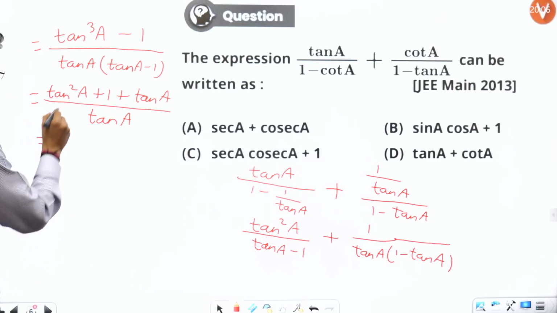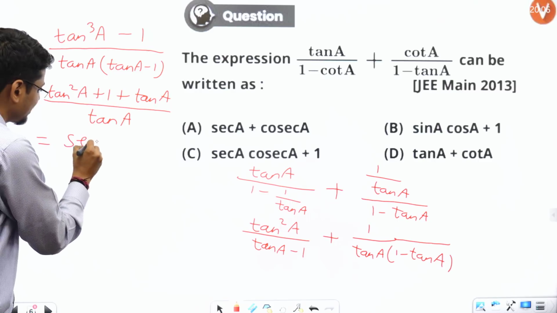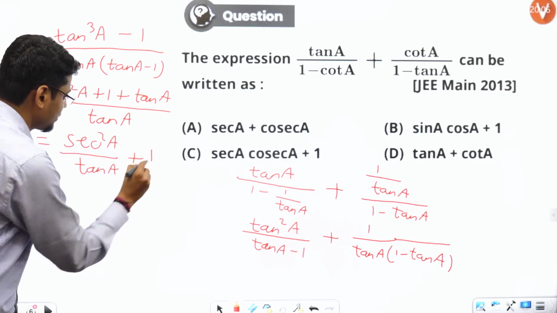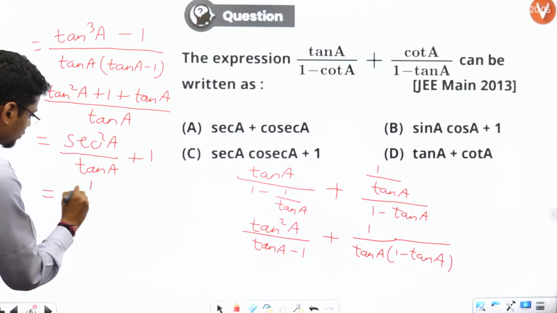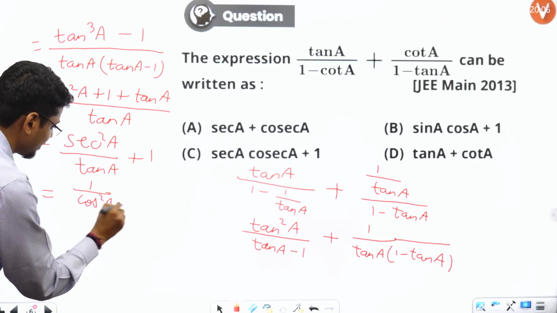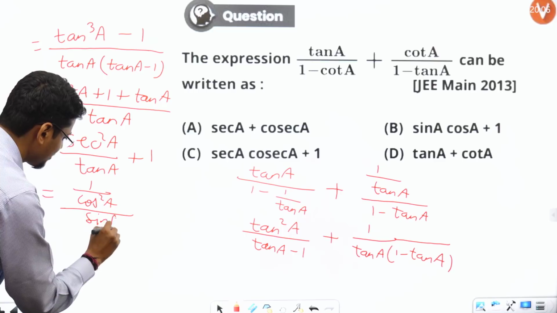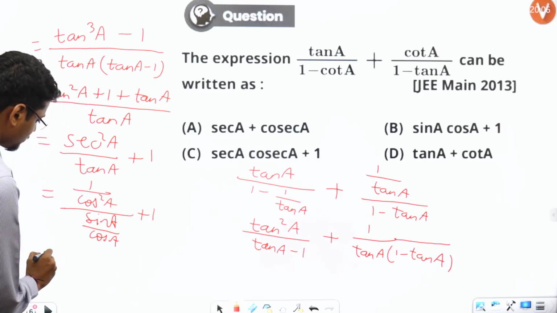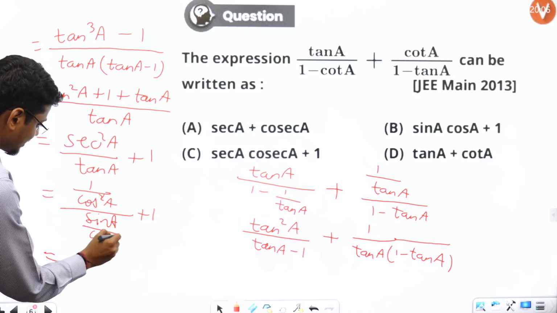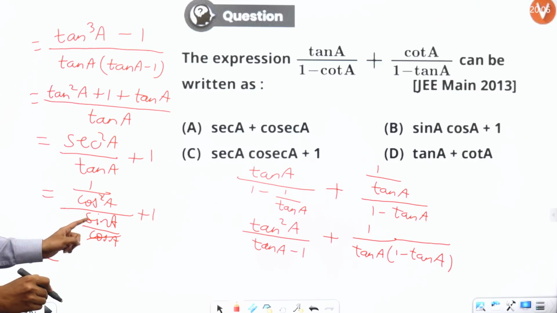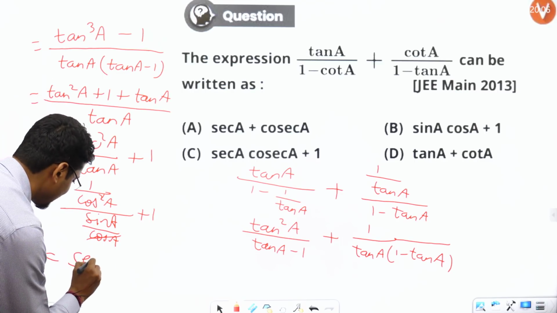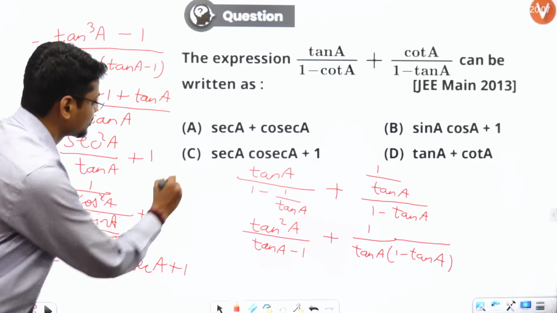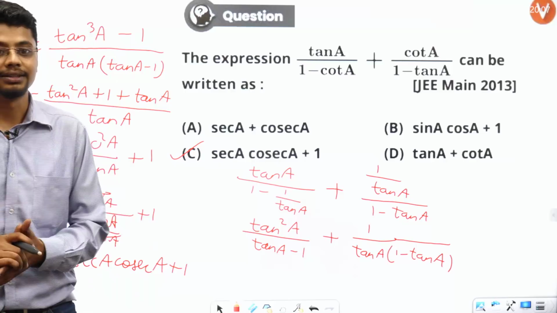So this leads me to 1 plus tan square A, which is sec square A, divided by tan A, plus 1. Now let's go to sin and cos. So it becomes 1 by cos square A divided by sin A by cos A, plus 1. Of course this gets cancelled out. It is like 1 by sin A cos A plus 1, which is like sec A cosec A plus 1. So A is the answer.